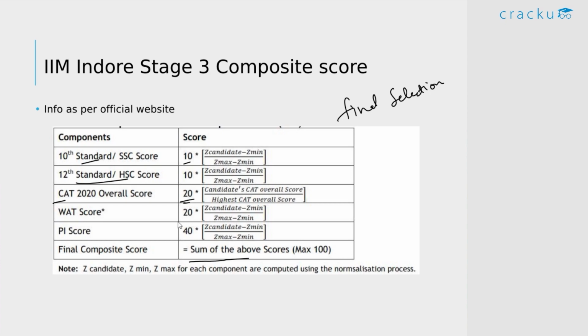So for the VAT score they have 20% weight, and for the PI they have 40%, and the final composite score is 100. And as we can see, they have no weight for your graduation scores. And also they have 0 weight for the work experience.